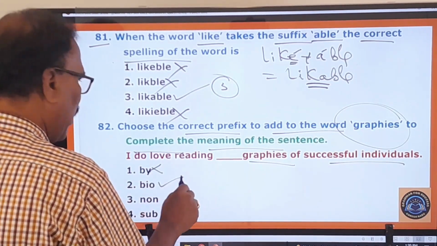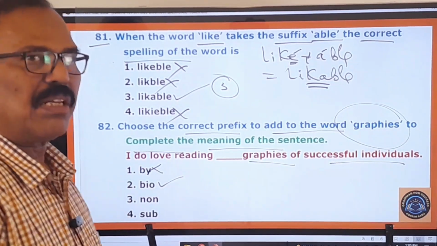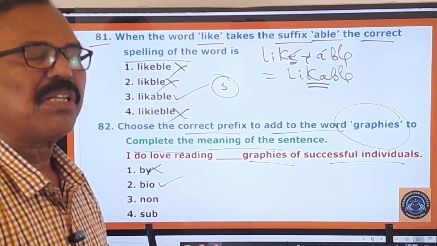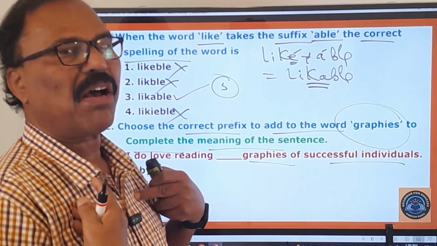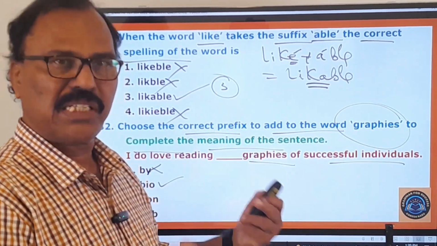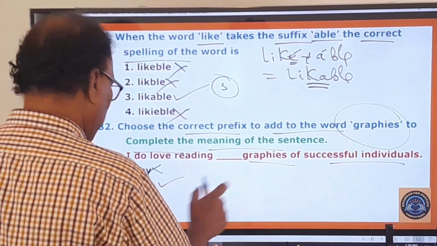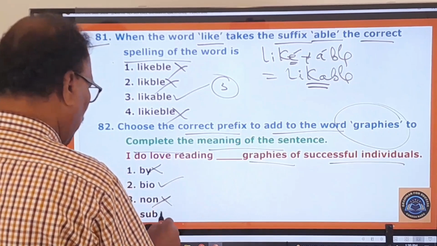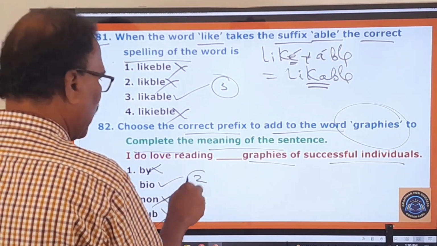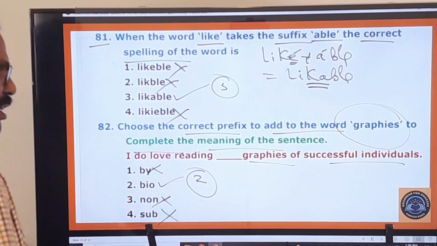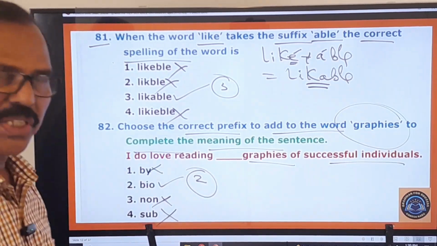Biographies. Biographies means life stories. If I'm writing my own story, I'm writing about my life story. That is the meaning. So biographies, not non-graphies, not sub-graphies. So the first one, third one, and fourth one are wrong. Only the second one is the right answer. Now you move on to other questions.